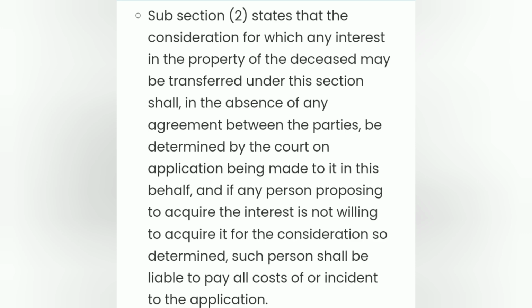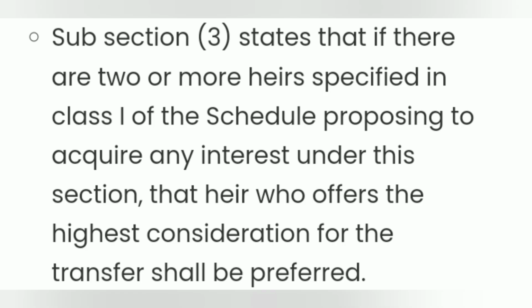Subsection 2 states that the consideration for which any interest in the property of the deceased may be transferred under this section shall, in the absence of any agreement between the parties, be determined by the court on application being made to it in this behalf. And if any person proposing to acquire the interest is not willing to acquire it for the consideration so determined, such person shall be liable to pay all costs of or incident of the application. Subsection 3 states that if there are two or more heirs specified in class 1 of the schedule proposing to acquire any interest under this section, that heir who offers the highest consideration for the transfer shall be preferred.